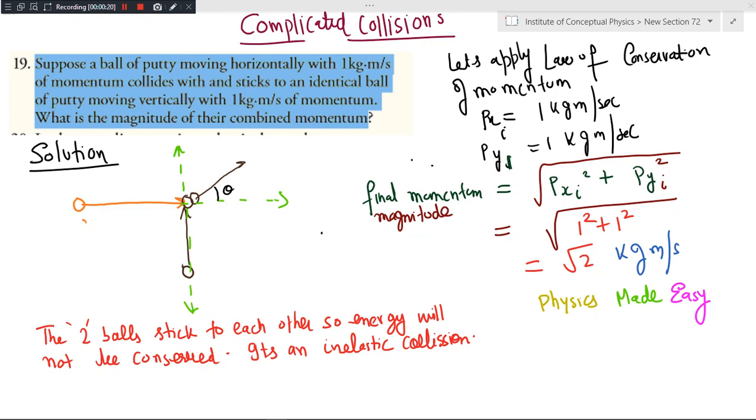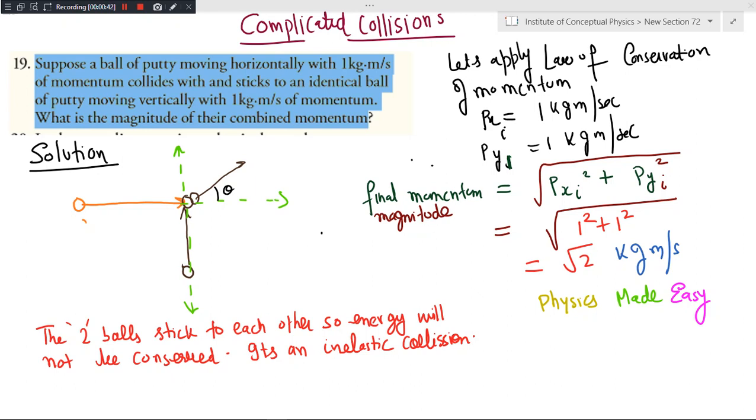Now, the moment you hear the words stick to each other, you should arrive at the conclusion that this is a perfectly inelastic collision and energy will not be conserved. And the question is, what is the magnitude of the combined momentum? Probably what it means is, what is the final magnitude?